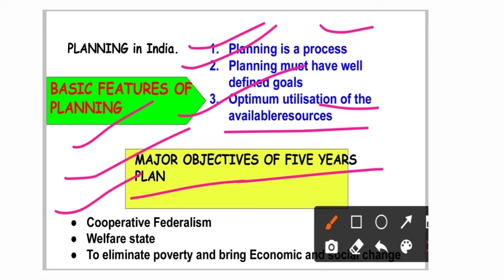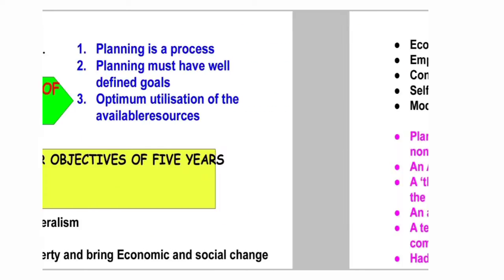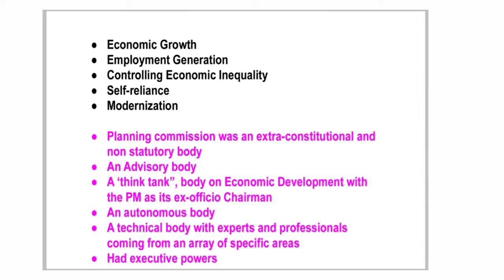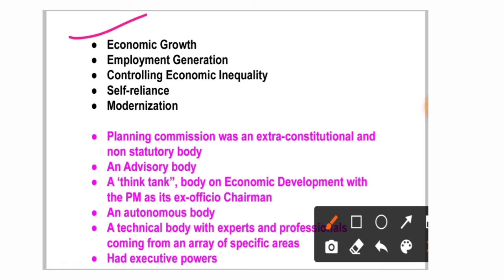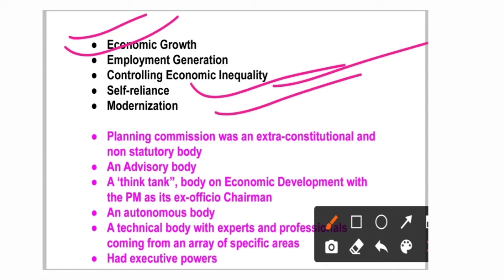Moving to the major objectives of the five-year plans, the plans have the objective of cooperative federalism and bringing the welfare state, and, very important, eliminating poverty and bringing economic and social change in society. Other important objectives are economic growth, generation of employment, controlling inequality, improvement in self-reliance, and bringing modernization.